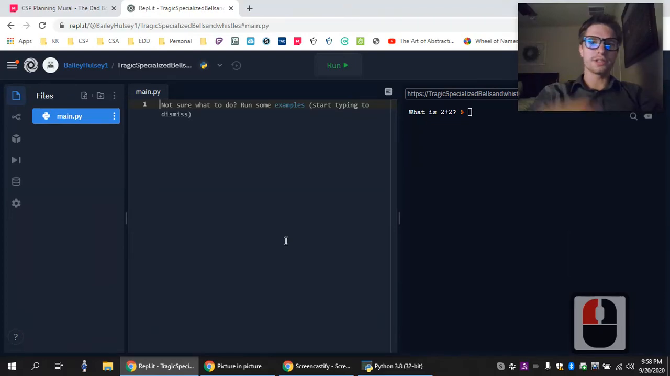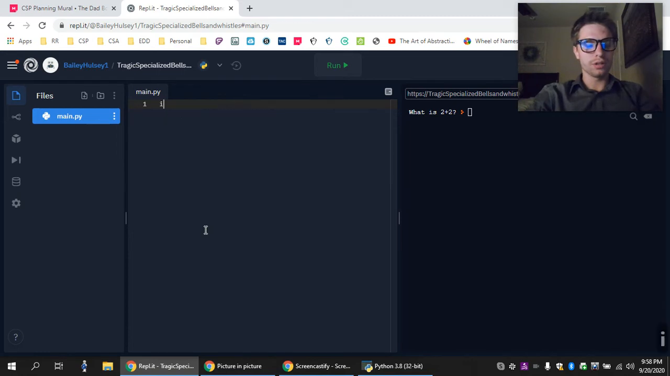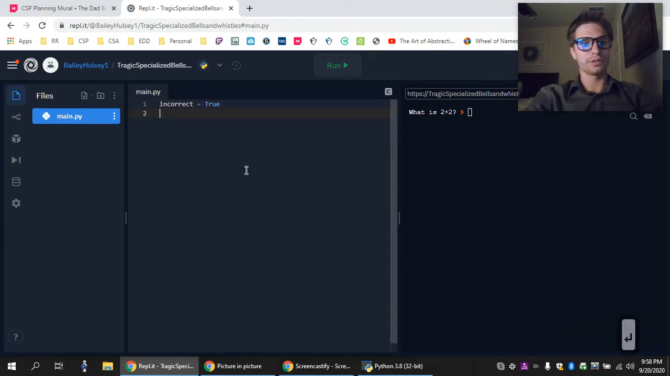A while loop indicates that something will continue to happen as long as the conditional is still true. So let's make a Boolean variable here called incorrect, and we'll set false. Actually, we'll set true to it. So by default, the person in my quiz app has not gotten this question right. So by default, it's incorrect.